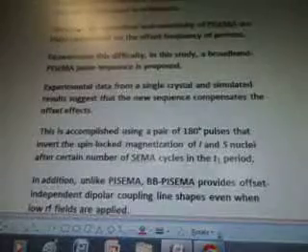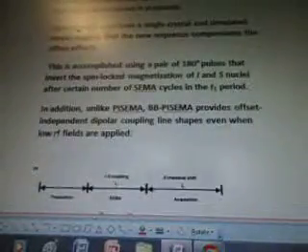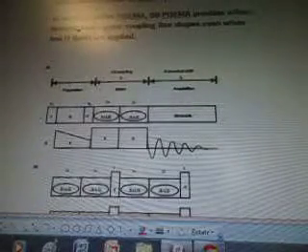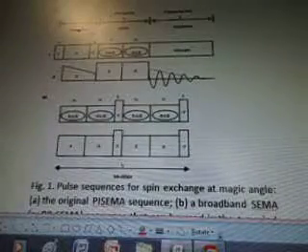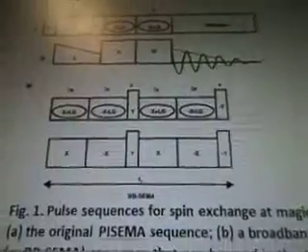In addition, unlike PISEMA, BB-PISEMA provides offset-independent dipolar coupling line shapes even when low RF fields are applied. So here's a graph here that says LS coupling, chemical shift, preparation, SEMA, acquisition, and then it's got mathematical equations on it. Let's see there.